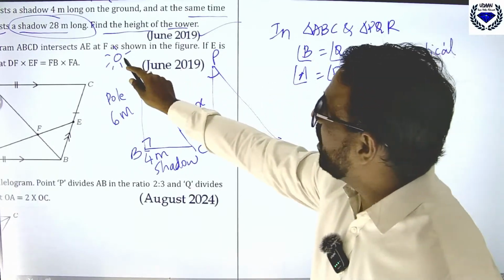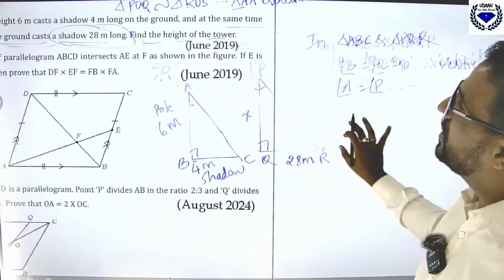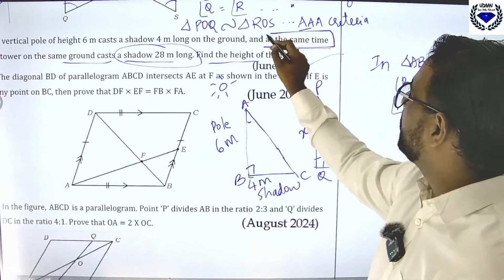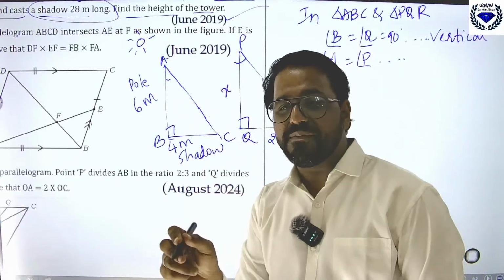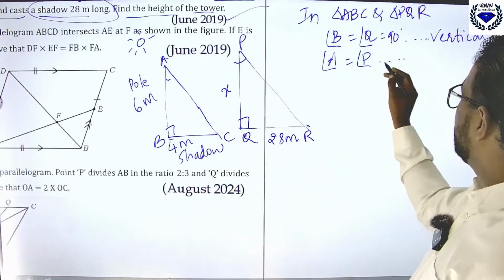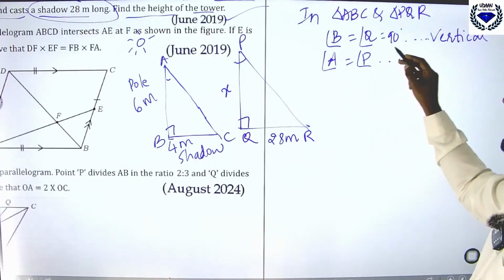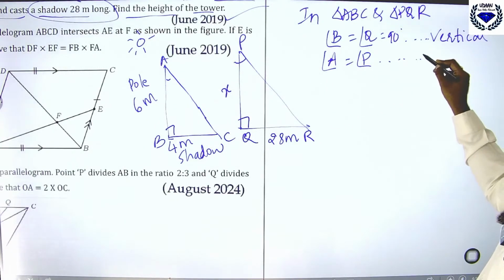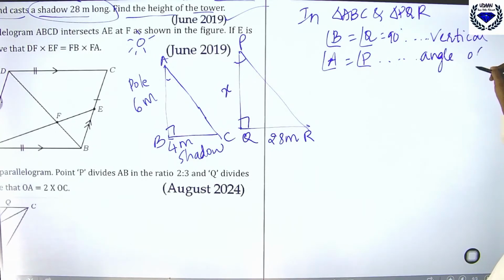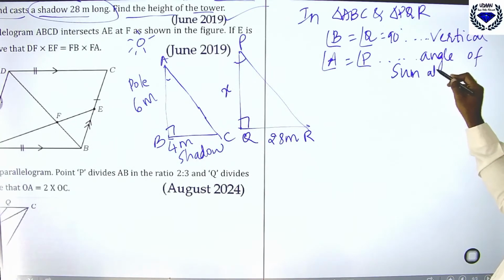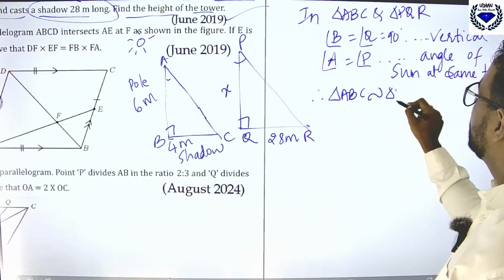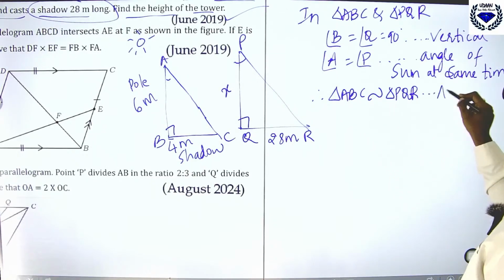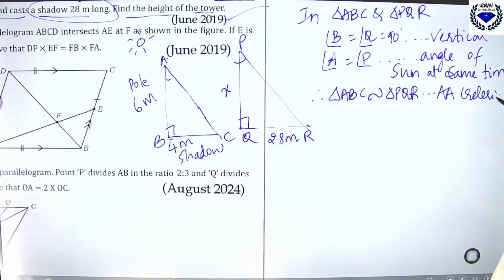Similarly, angle A is equal to angle P. Why? The angle of the sun at the same time is equal. That means angle A and angle P are equal. Therefore you can write: angle of sun made at same time. Therefore, triangle ABC is similar to triangle PQR by the angle criteria.